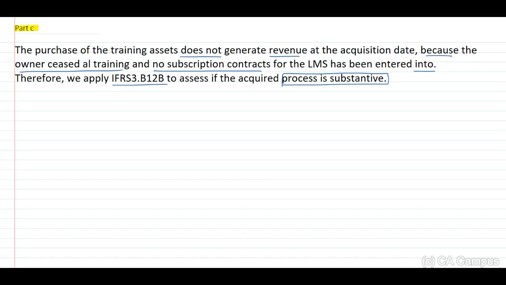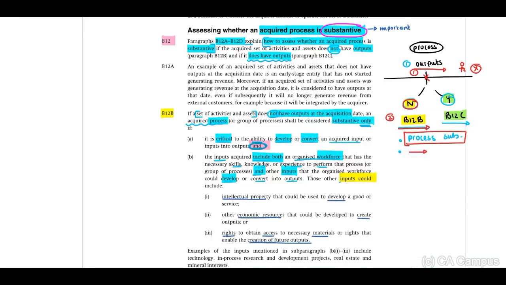Right, now when we look at our theory, to be able to identify if the process is substantive, B12B: the set of activities and assets does not have output at acquisition date. An acquired process shall be considered substantive only if it is critical to the ability to develop or convert acquired input. Okay, now we need to identify, is the process critical?